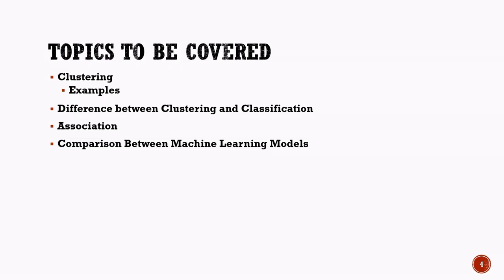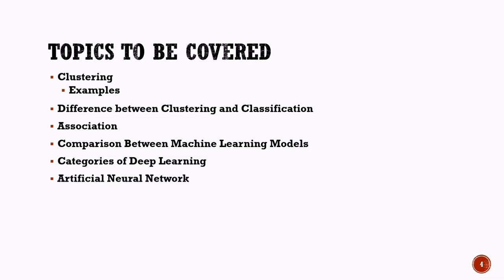Moving forward, we will be introduced to deep learning, a powerful branch of artificial intelligence that is inspired by the way the human brain processes information. We will learn about its main categories and applications. We will then explore artificial neural networks, or ANNs, which form the foundation of deep learning systems.